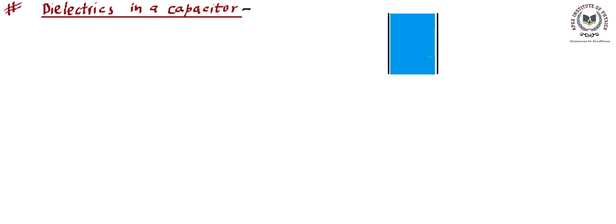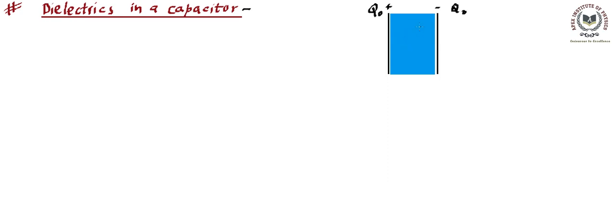This is plate 1, this is plate 2, and the charge on this plate, let's say, is Q0, which is positively charged. This plate is negatively charged, and this charge is also Q0. So this capacitor had Q0 charge, and we have inserted this dielectric inside these two plates. That means inside the capacitor this dielectric medium is present.